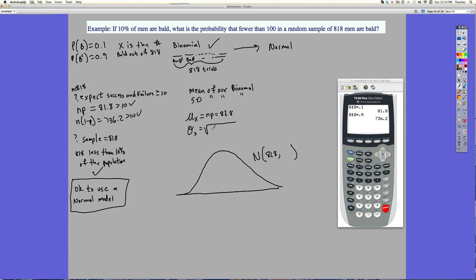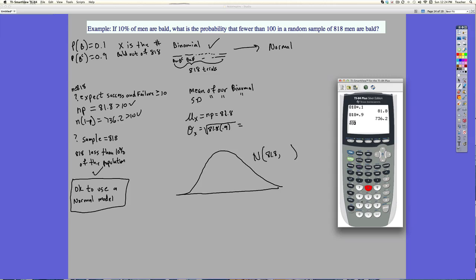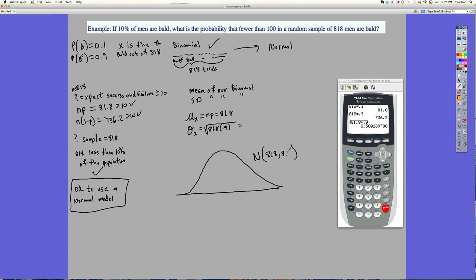This is np(1 minus p), which is 81.8 times 0.9. So the standard deviation is 8.58. So here's 81.8.